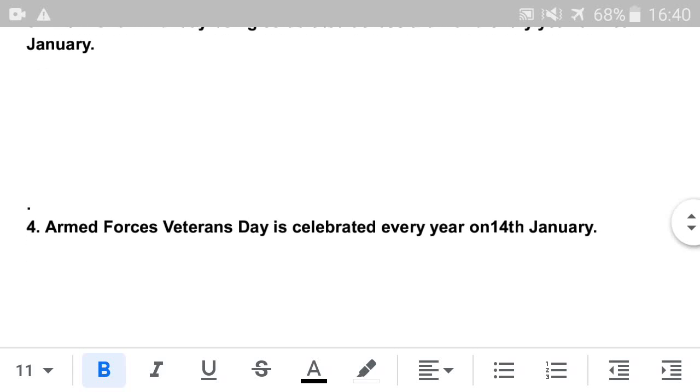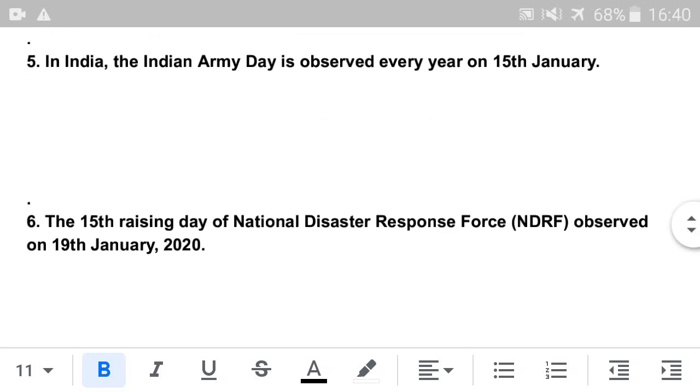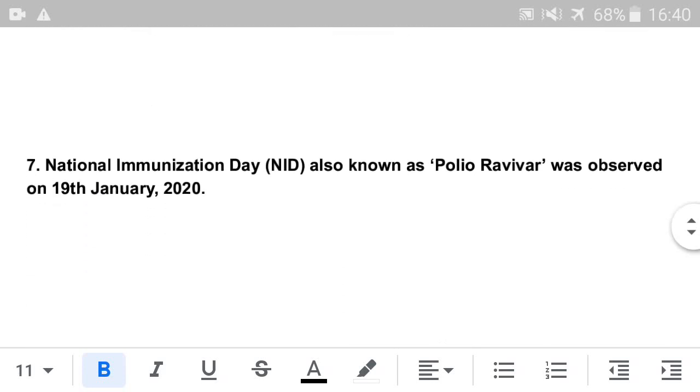Next is Armed Forces Veteran Day, which is celebrated every year on 14th January. Next is Indian Army Day, which is observed in India every year on 15th January. Next is the 15th Rising Day of the National Disaster Response Force, observed on 19th January. Next is National Immunization Day, also known as Polio Ravivar, which was observed on 19th January.